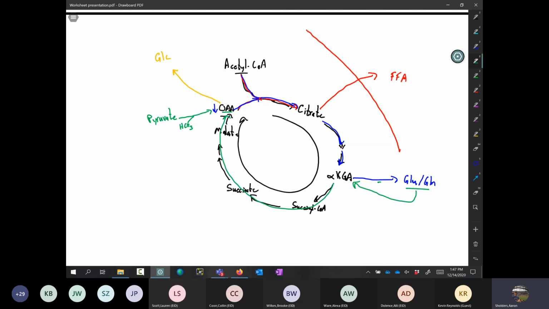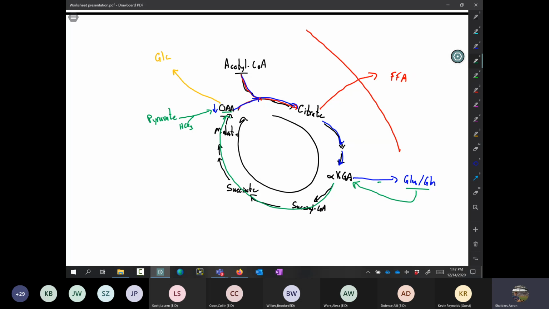So let's say some cell, for whatever reason, is carrying out a fairly significant amount of fatty acid production. That cell can replenish oxaloacetate concentrations by simply carboxylating pyruvate, which many of them do, or by breaking down glutamate and glutamine.